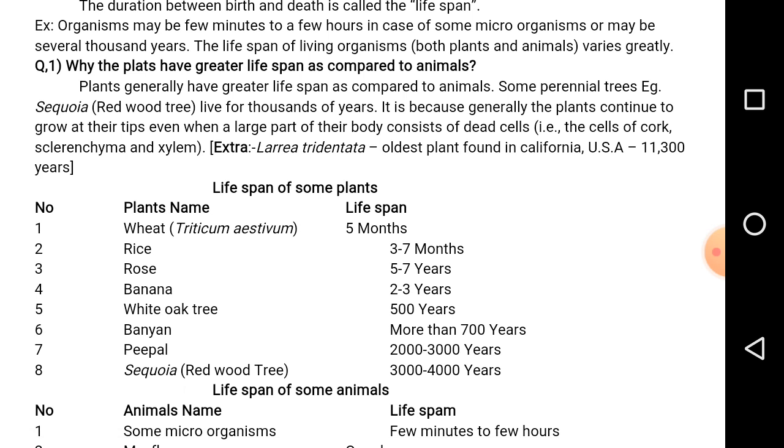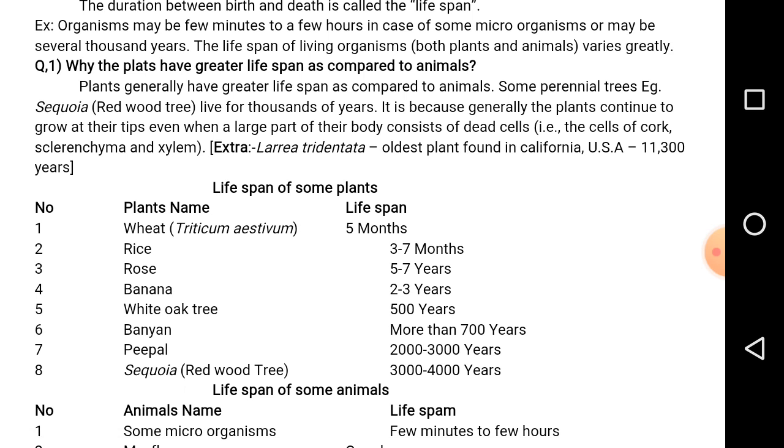For example, the sequoia, which comes under the gymnosperms. The sequoia is commonly called the giant redwood tree, which survives for more than 3000 to 4000 years. And the gymnosperms are commonly called naked seeded plants because only the ovule is present. In the seed, the ovary is absent. As a result, they are called naked seeded plants.